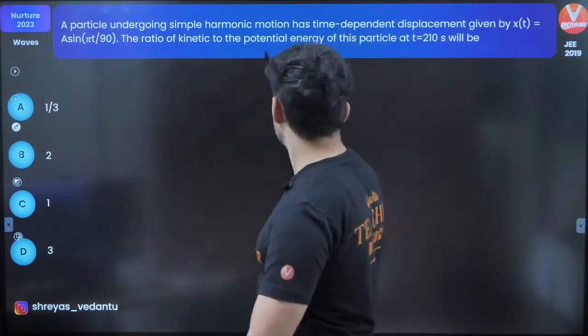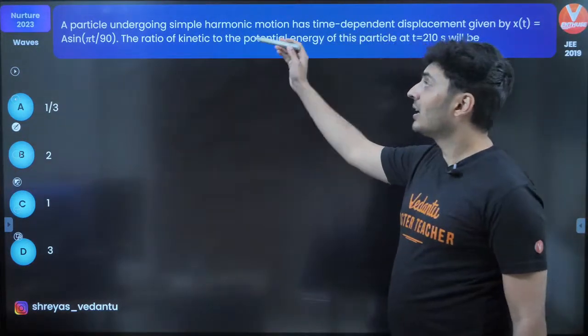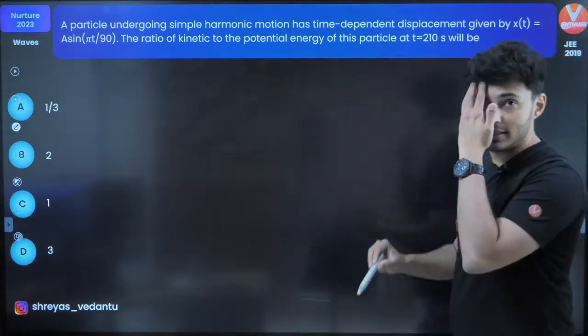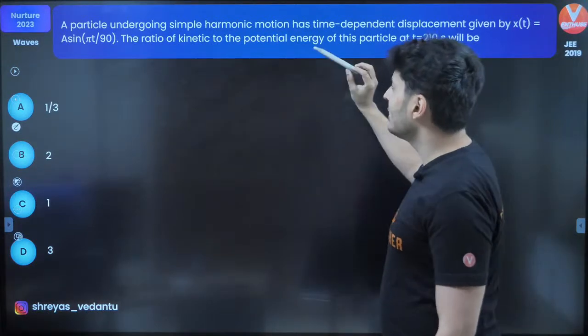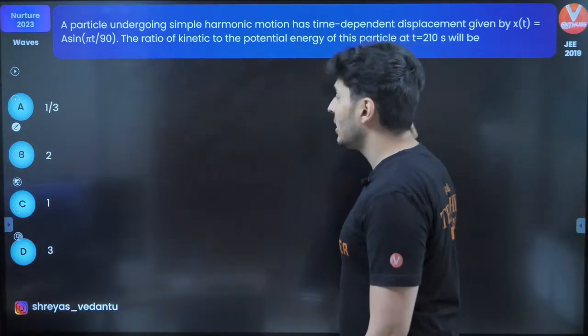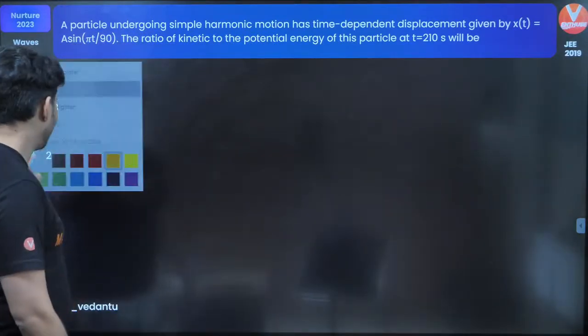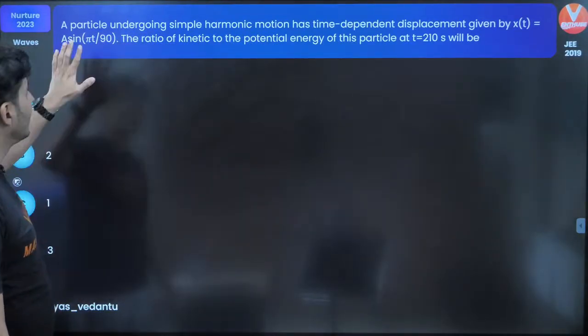Next question. This was asked in 2019. A particle undergoing SHM has time-dependent displacement given by this. Interesting. The kinetic energy to potential energy ratio of this particle at time 210 seconds is how much? Let's figure this out.